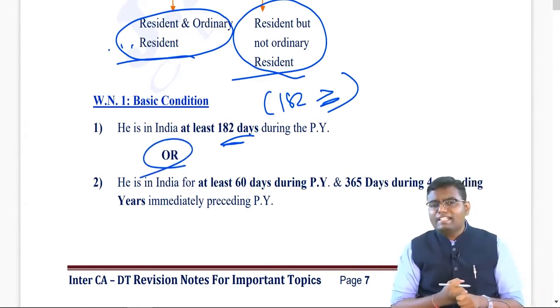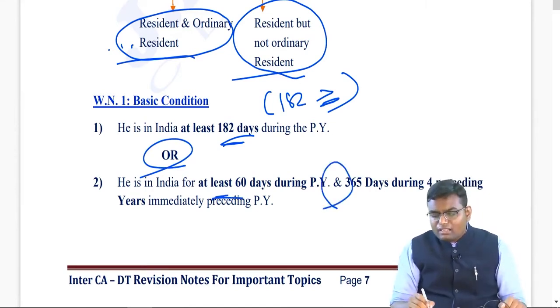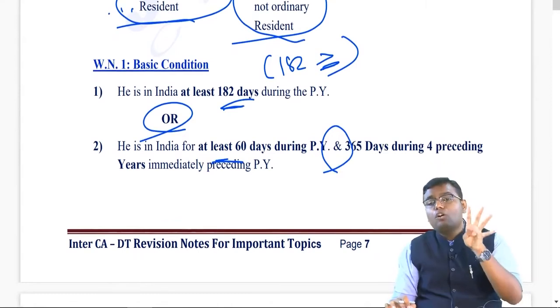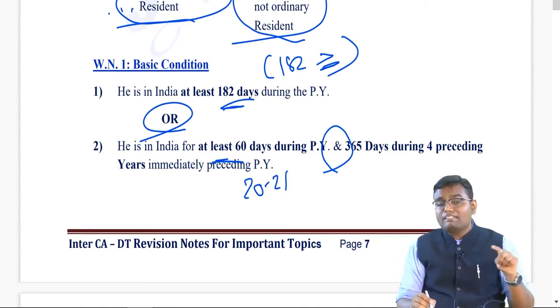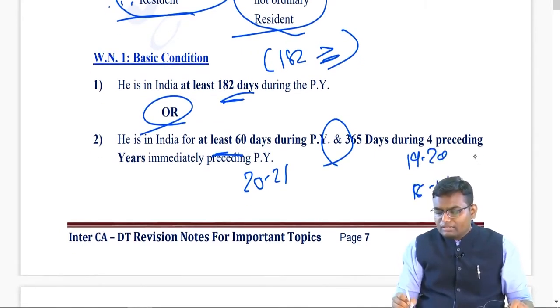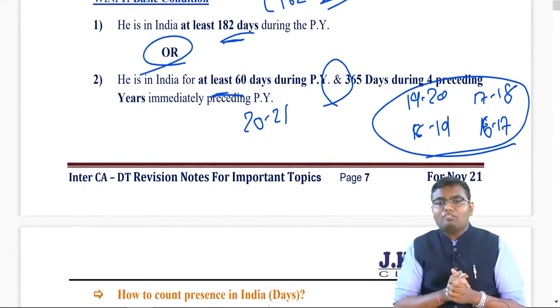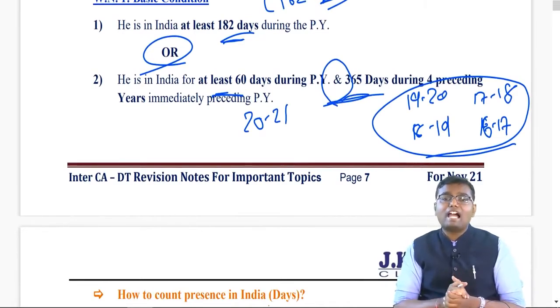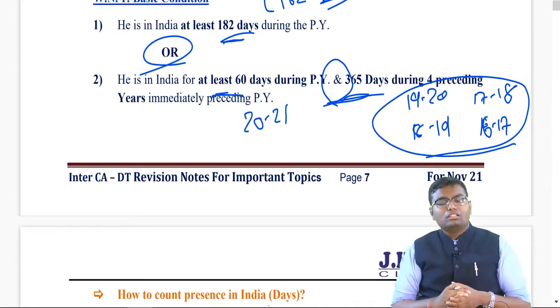Whether you are there in India for at least 60 days in this previous year 2021. If yes, then see how many days you stayed in India for the 4 preceding previous years. For example, I am talking about 2021, then for me the 4 preceding previous years will be 2019-20, 2018-19, 2017-18, 2016-17. I have to see how many days I was there in these 4 years combined. If in these 4 years combined I was there in India for at least 365 days, I become resident. If I do not satisfy this second condition also, then I become non-resident.